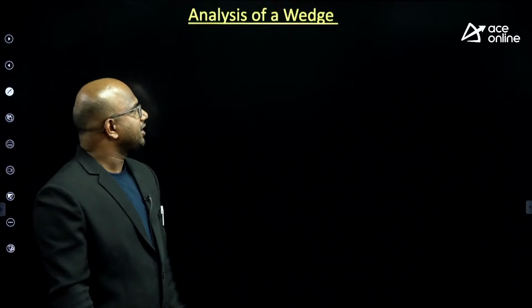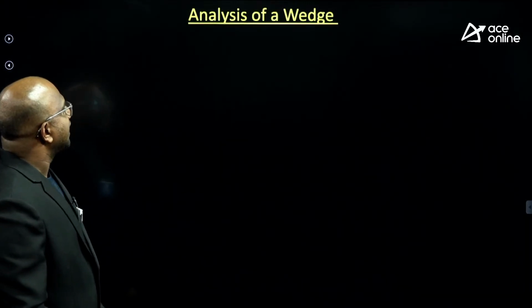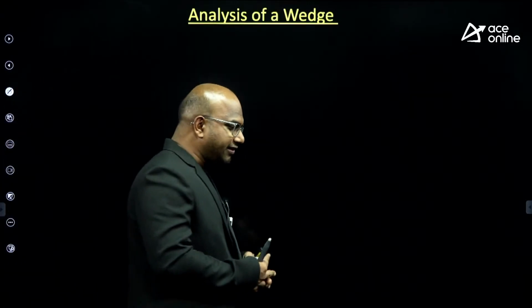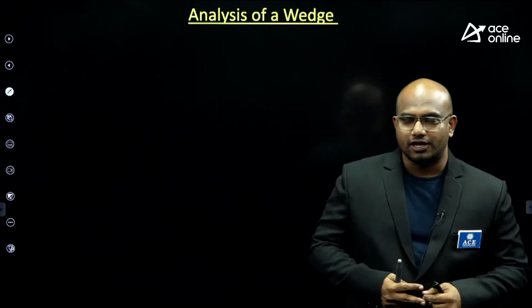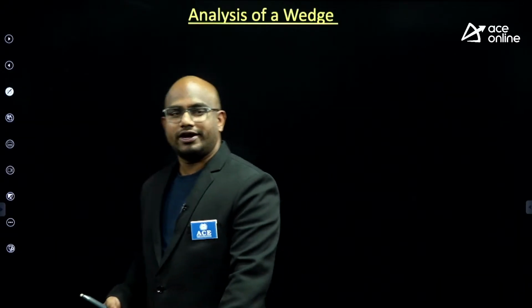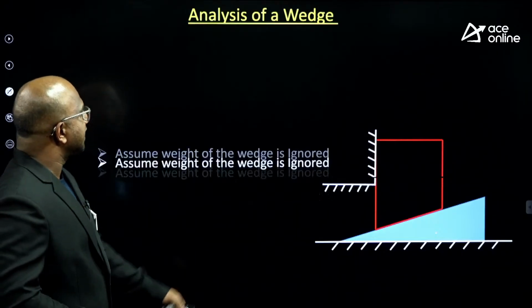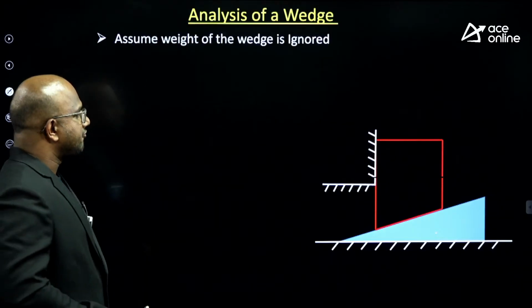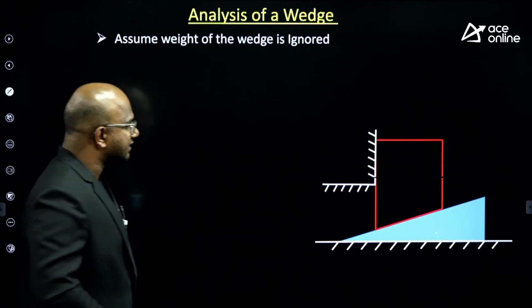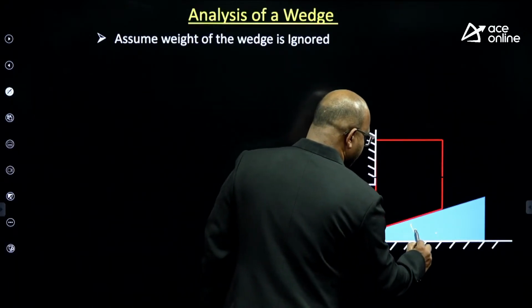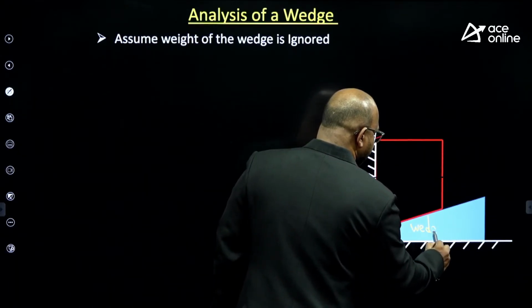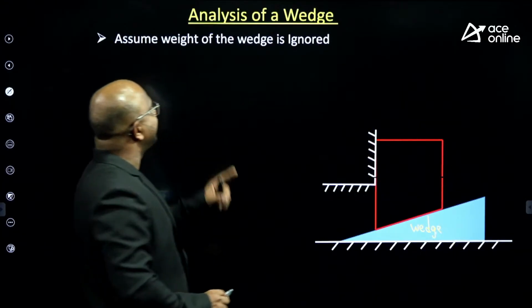Now coming to, observe carefully, the analysis of the wedge. This is what is required from the exam point of view. How do you analyze the wedge? What exactly do we do? The first thing is, as already discussed, this is the wedge. In the analysis of the wedge, we ignore the weight of the wedge.